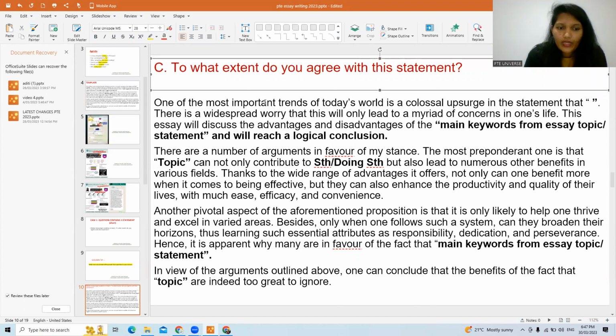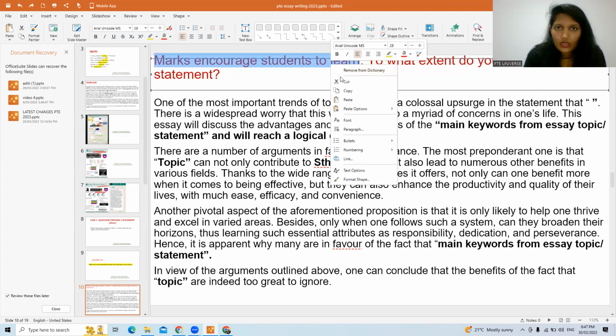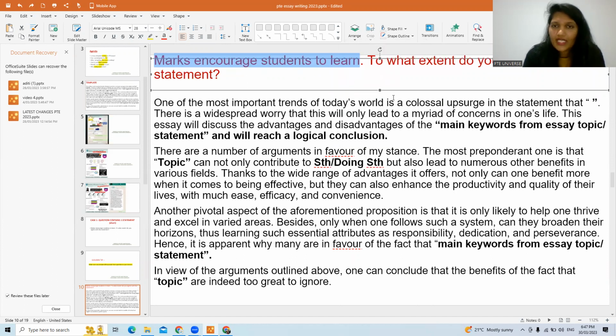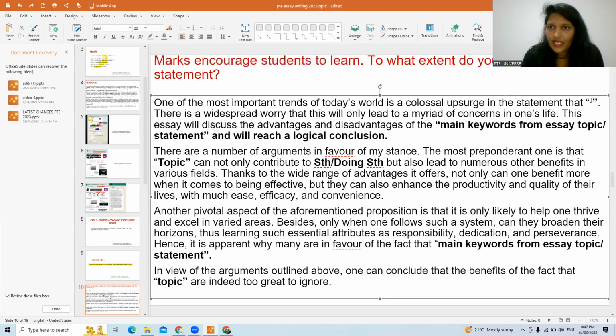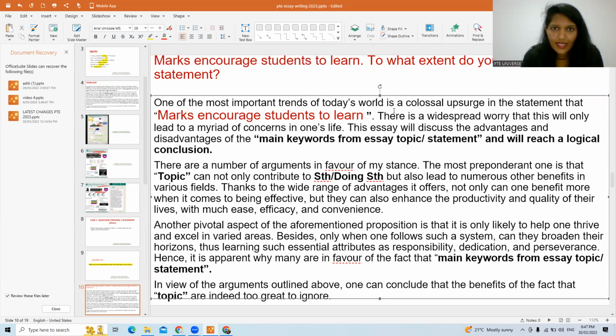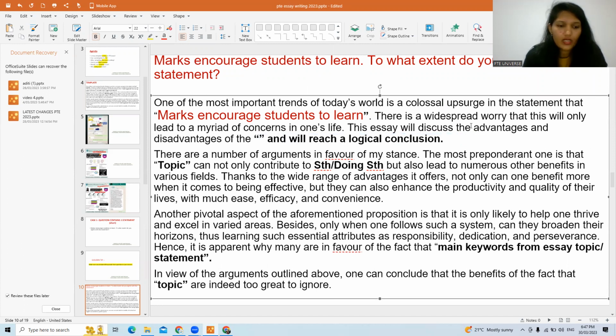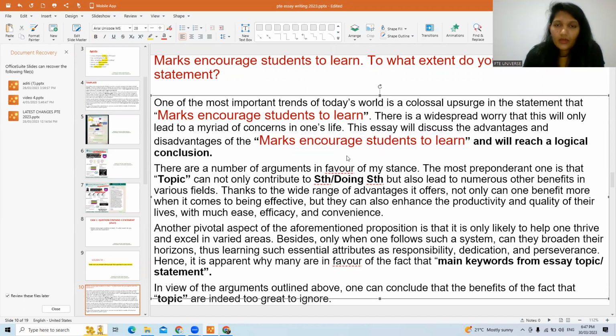One of the most important trends of today's world is a colloquial upsurge in the statement that, and include this statement. Make sure there are no spaces before the comma. Now, this is a small statement. You can just include this statement again over here, fine, because it's a small statement. So still your word limit will not exceed.